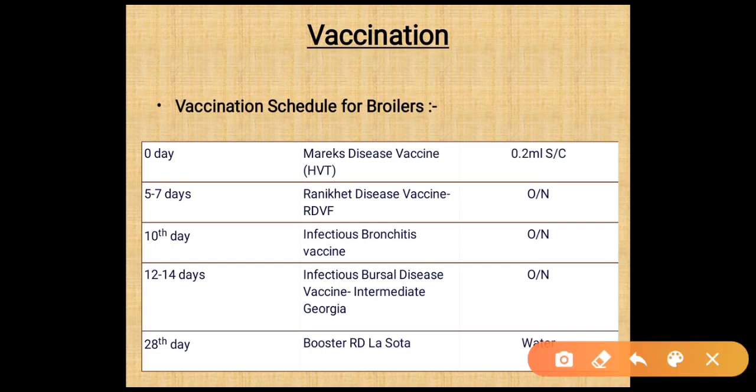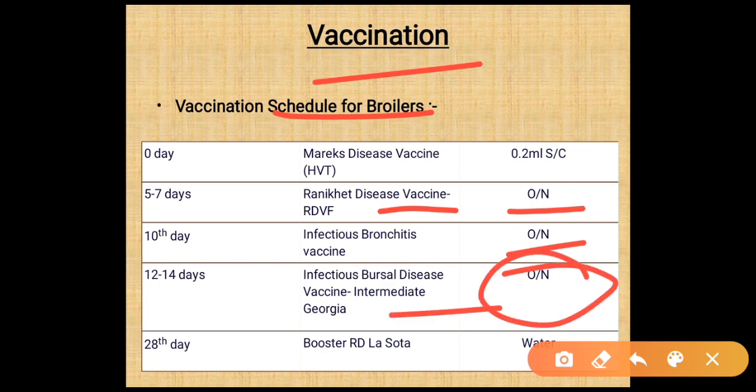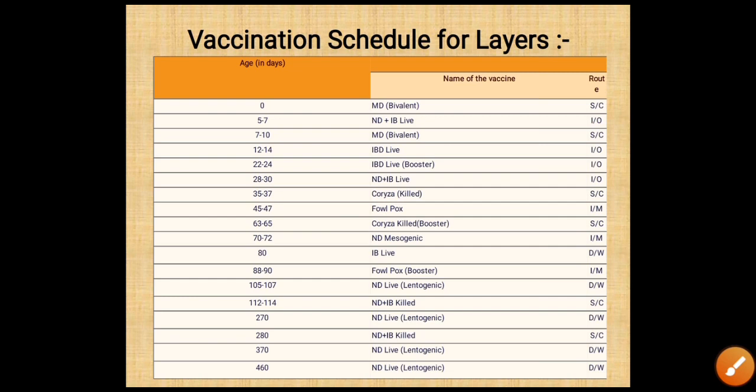Next is the vaccination schedule for the broilers. On day 0, we give Marek's disease vaccine by the subcutaneous route, 0.2 ml. On the 5th to 7th day, we give Ranikhet disease vaccine by oculonasal route. On the 10th day, we give infectious bronchitis vaccine by oculonasal route. On 12 to 14 days, we give infectious bursal disease vaccine by oculonasal route. And on the 28th day, we give a booster of RD, which is Lasota strain, in the water.